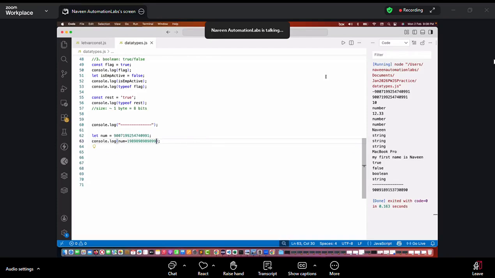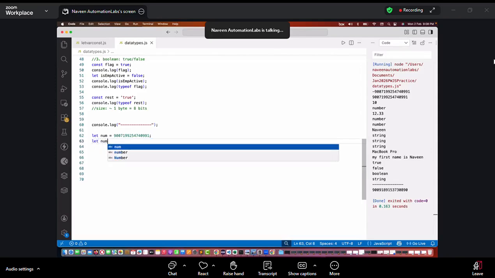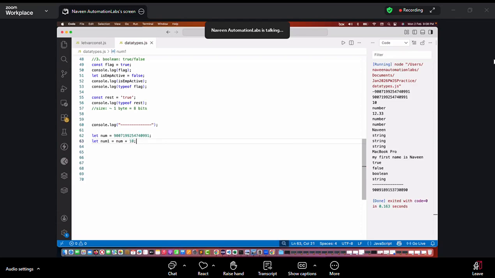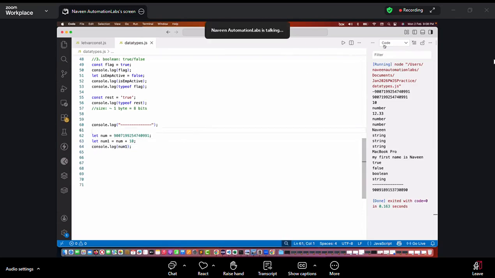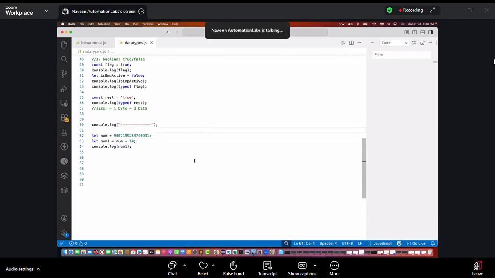Right? So for example, let's forget about this line. I'll declare one more variable. Let's see, number1 is equal to number plus 10, and then I'm printing the value of number1. Let's see what the output will be in that case. So this is the maximum number, and then I'm adding plus 10 over here, or let's forget about plus 10. Let's make it very simple, plus 1 here. Will it give you an error, or a simple 992, or some other number? Let's see that.